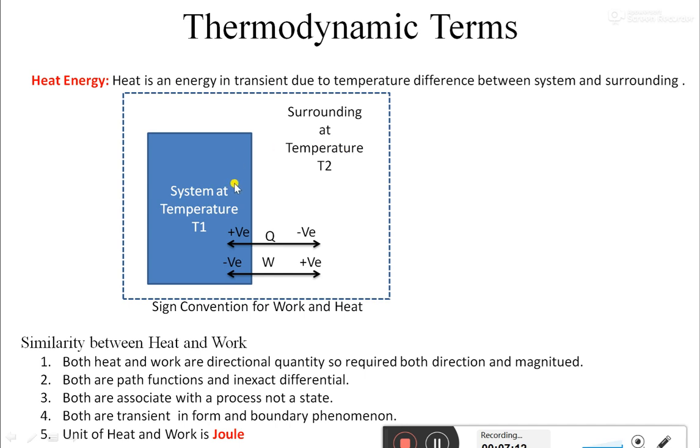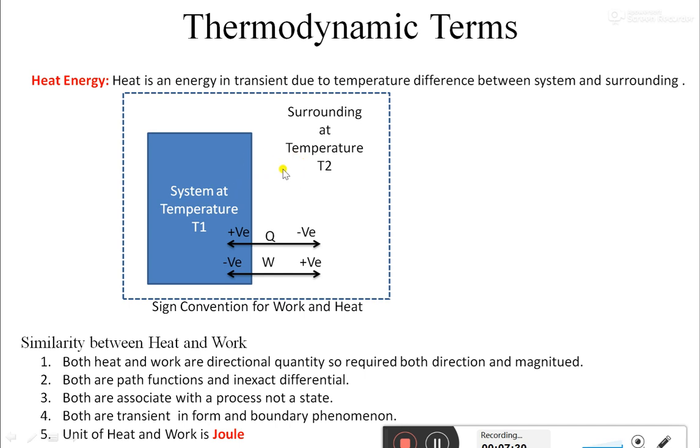So only while there is a temperature difference between system and surrounding can we say there is a transfer of heat energy. It is just like something that accidentally comes into the picture whenever a temperature difference is there.